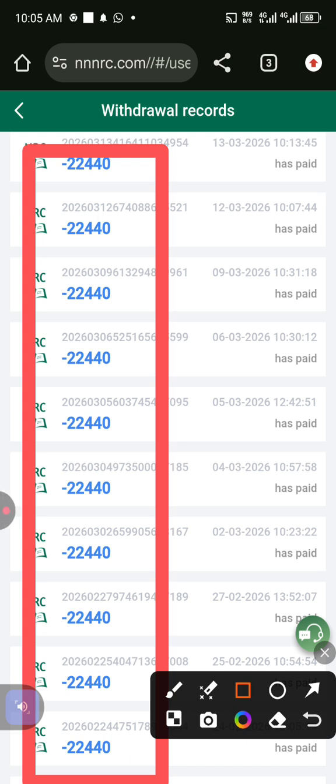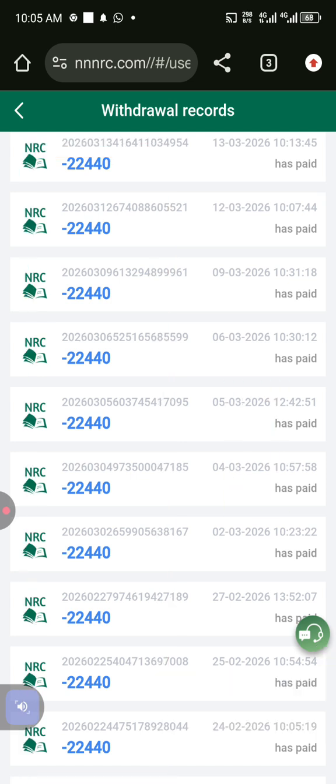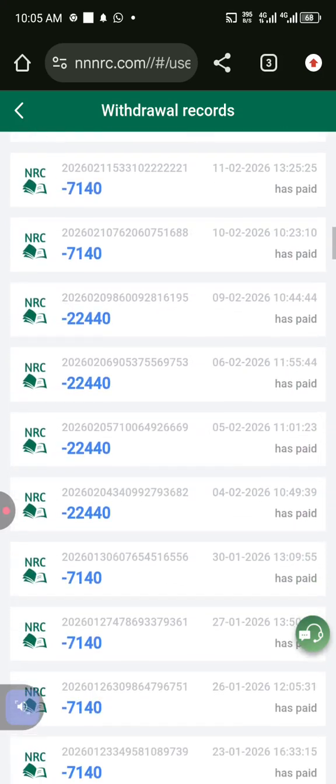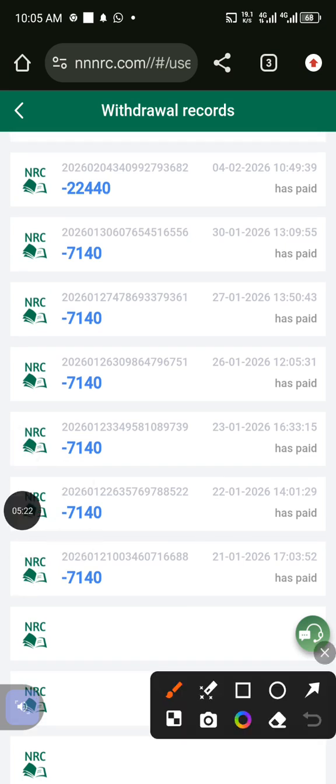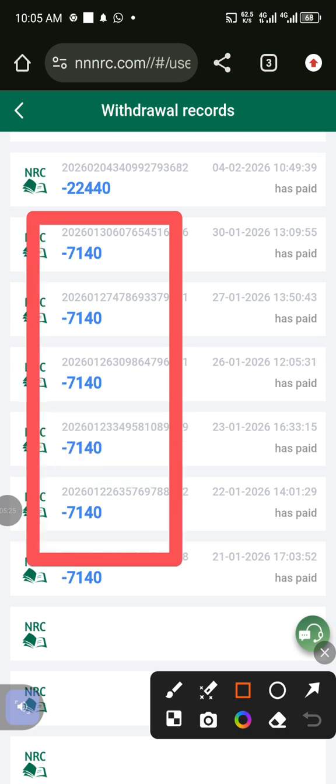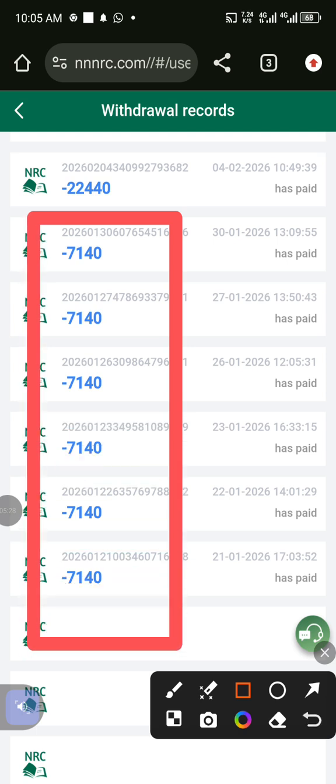25,000 that I withdrew. After they removed 10% of 25,000, which is 2,500, they paid me 22,440 because of 16 naira bank charges. You understand? So if you check here, you will see that all this place is 25,000. Now, from here, like I told you, the network is too bad. If you check from this place, you will see that all this place is 7,140, meaning that when I was withdrawing 8,000, they removed 800, then bank charges of 16 naira, making 860 naira. So if you remove it from 8,000, you'll be left with 7,140 naira.